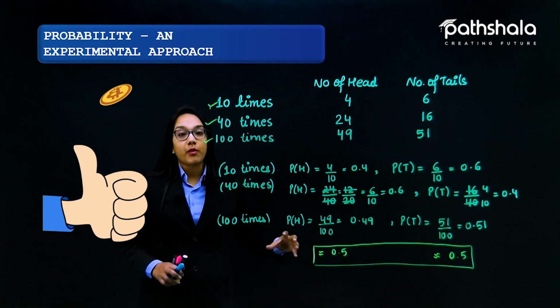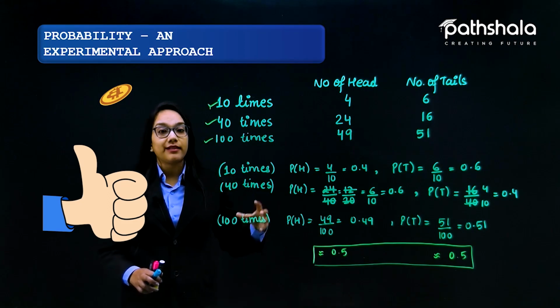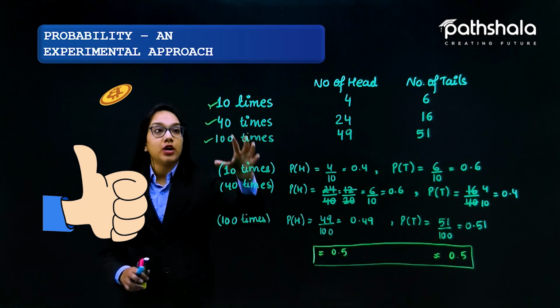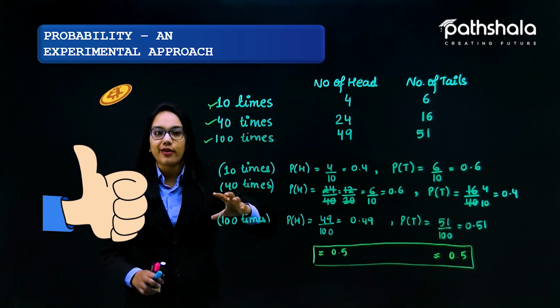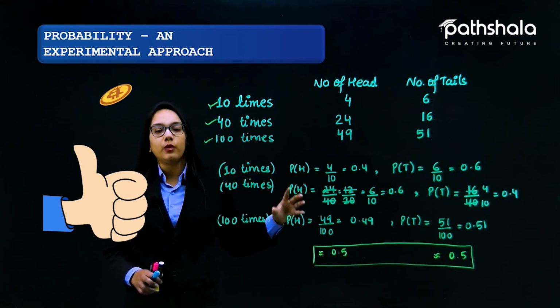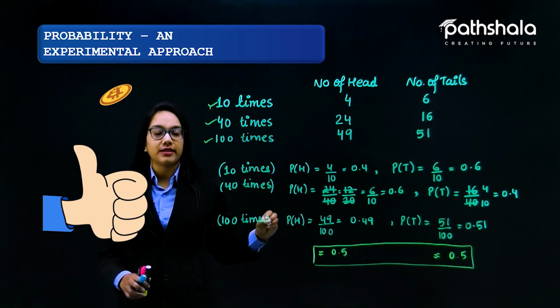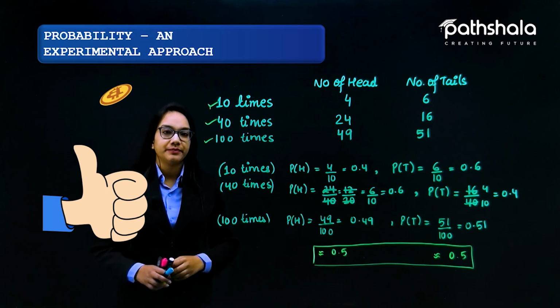So always remember, whenever we increase the number of times of tossing a coin, the probability of getting a head or the probability of getting a tail will always approach 0.5.